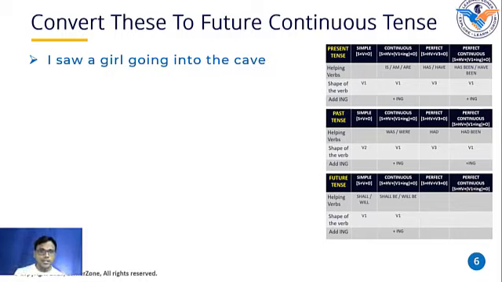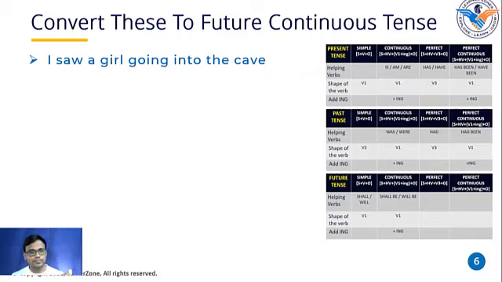Saw is a verb here, and going is also a verb here. Okay, so you must be wondering, what should I consider it as? Should I consider saw as the main verb here, or going as the main verb here? Don't get confused with that. The most recent work which has happened, that has to be the main verb.